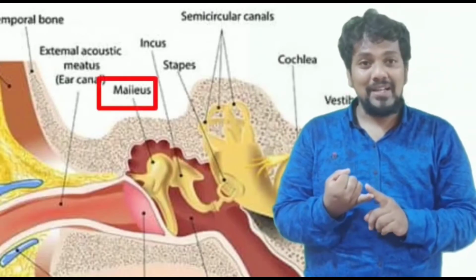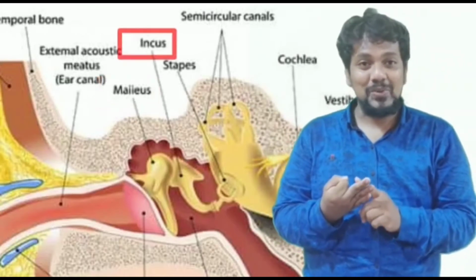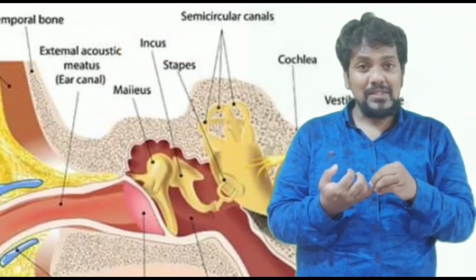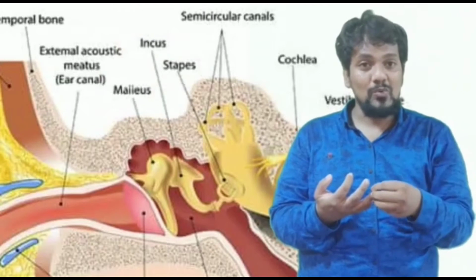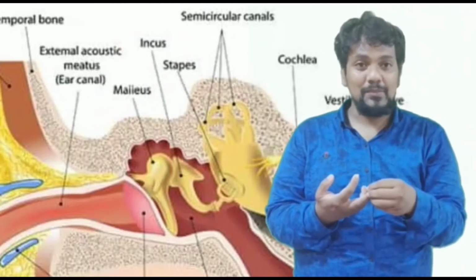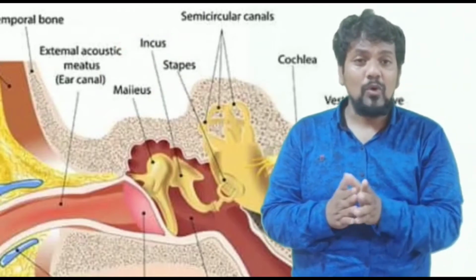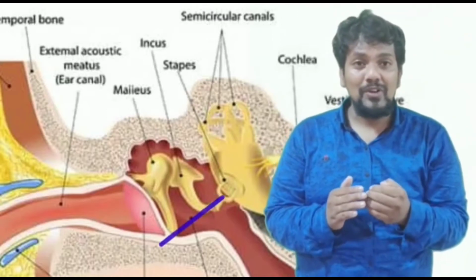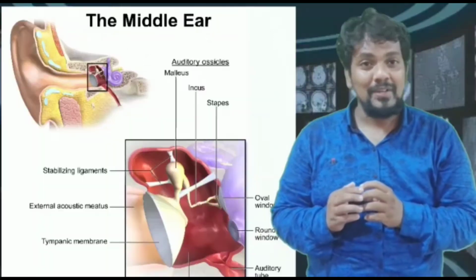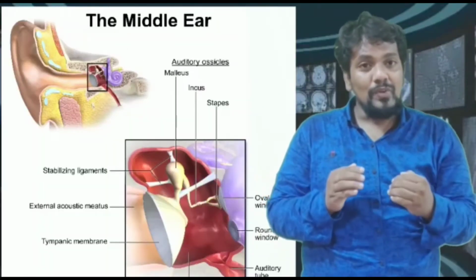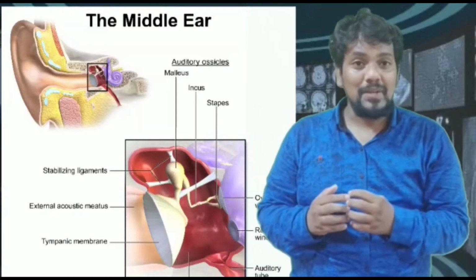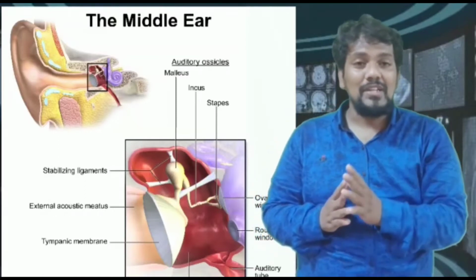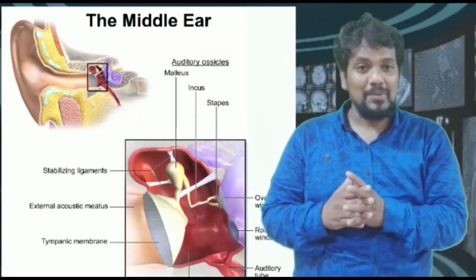One is the malleus, another is the incus, and another is known as the stapes. From the tympanum, the malleus conveys the sound waves to the incus, then to the stapes. The stapes is attached to the oval window, that is fenestra ovalis. Immediately below the oval window, there is a round window. This round window has a second tympanic membrane. From the round window, the sound waves are conveyed to the inner ear, known as the labyrinth.